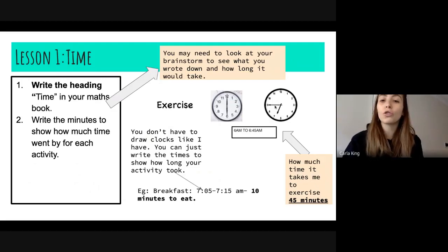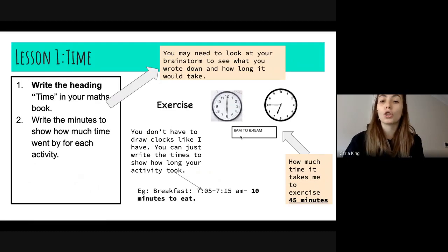You do not need to do these clocks. If you want to extend yourself, you may like to. But when drawing the clocks, if you wish to go ahead, make sure they're spaced out. Okay, that they're clear, the numbers aren't jumbled up, and they're all even.